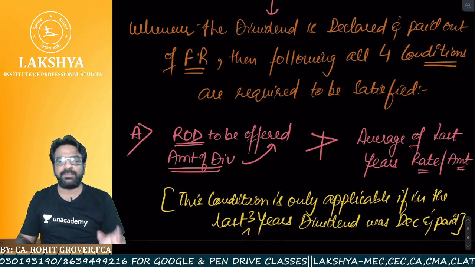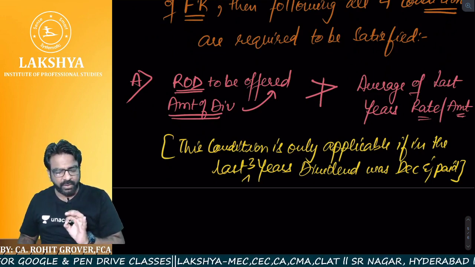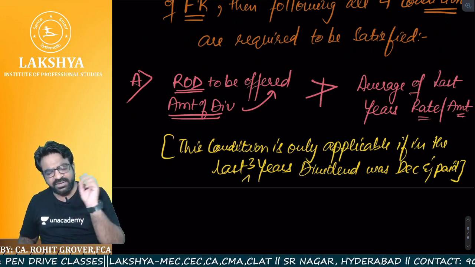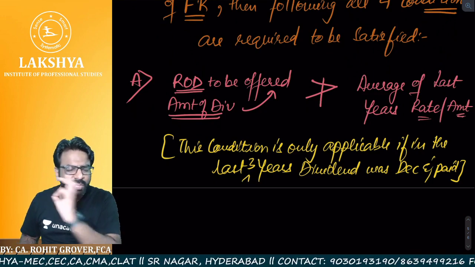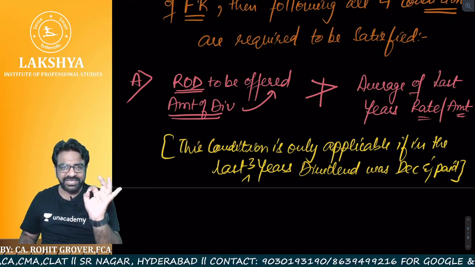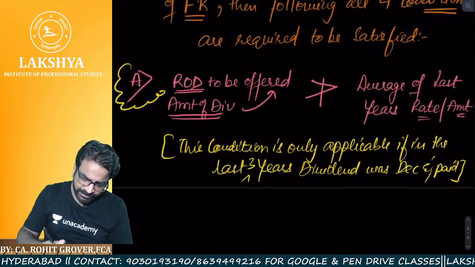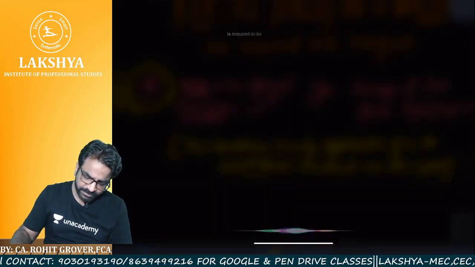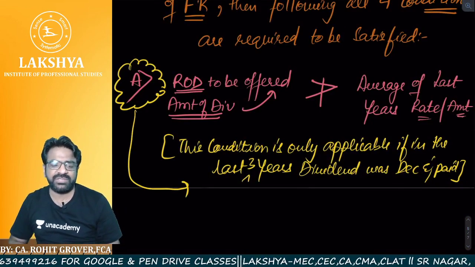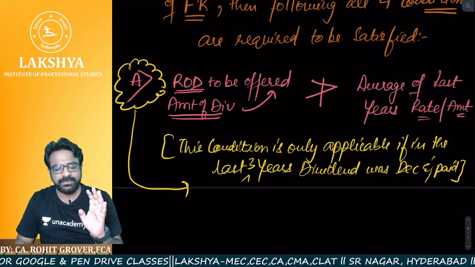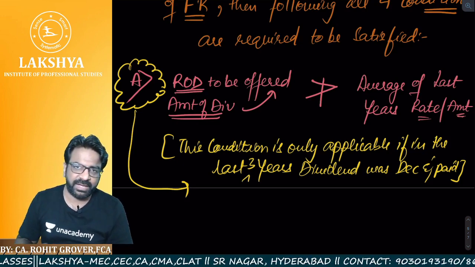It means that if in any of the last 3 years the dividend was not declared, whether 1 year, 2 years, or all 3 years, then this condition is not required to be satisfied. Point number A is required to be satisfied only when in the last 3 financial years the dividend was declared and paid. I hope everyone is clear.